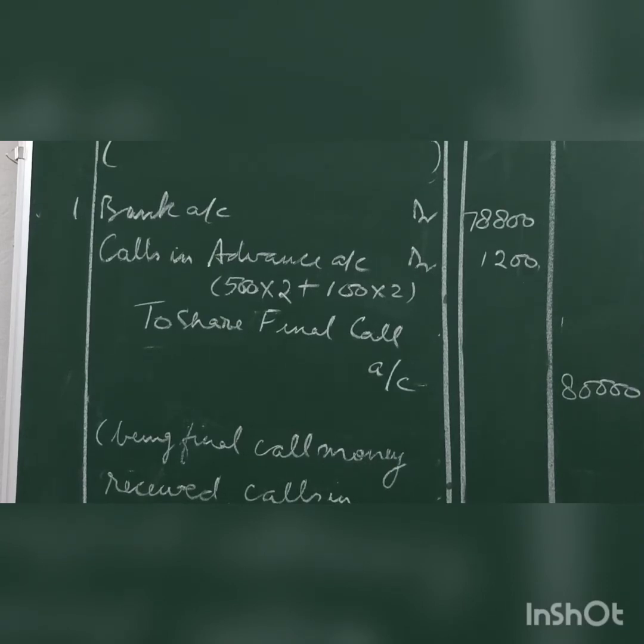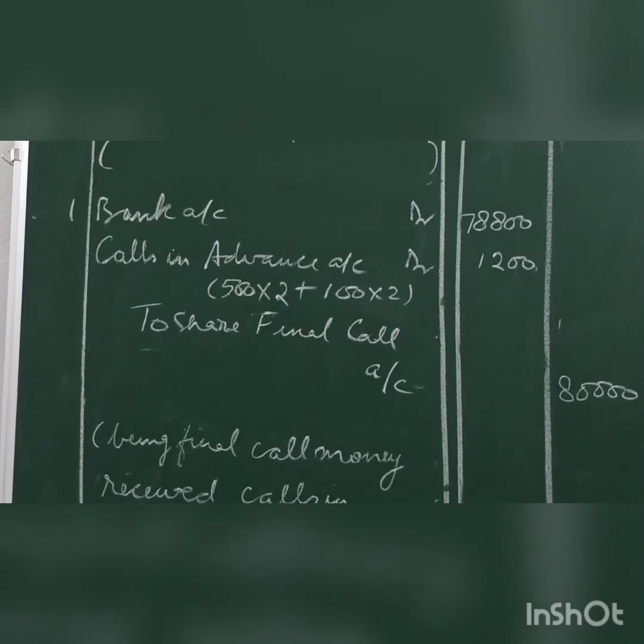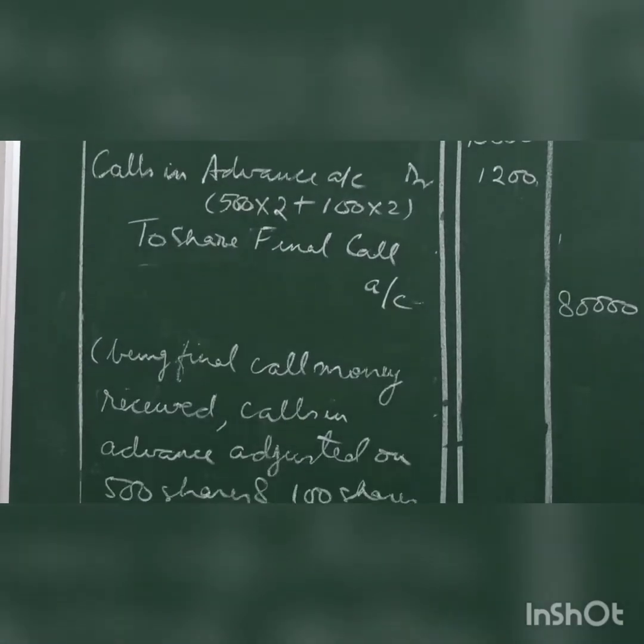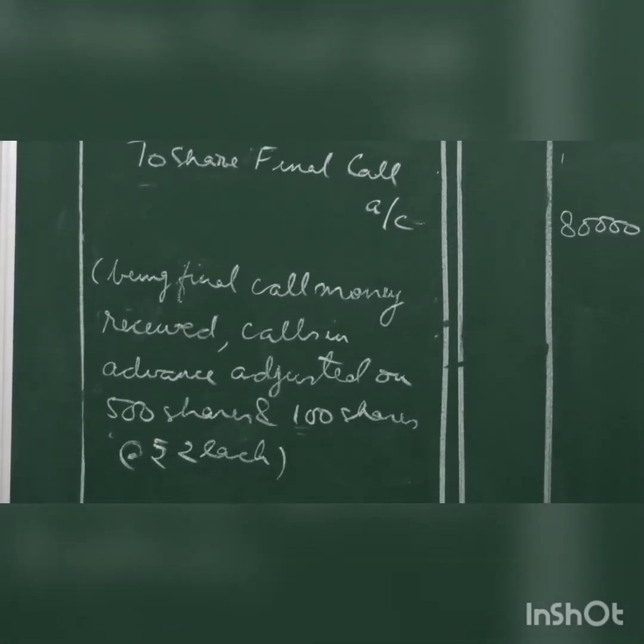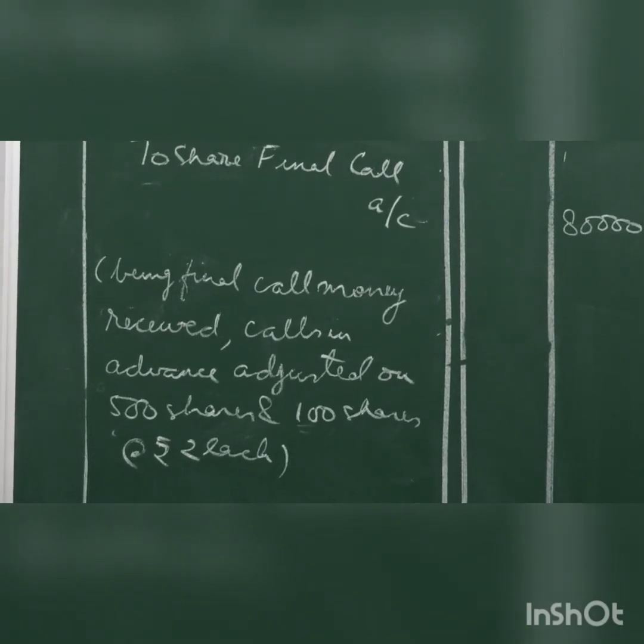So that's how we got 1200. To share final call account 80,000. 80,000 minus 1200 gives you the net balance received 78,800. Narration will be being final call money received, calls in advance adjusted on 500 shares and 100 shares of rupees 2 each.